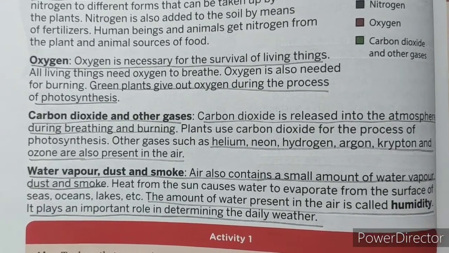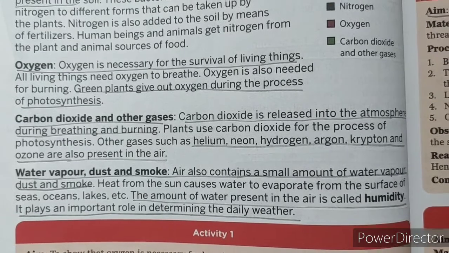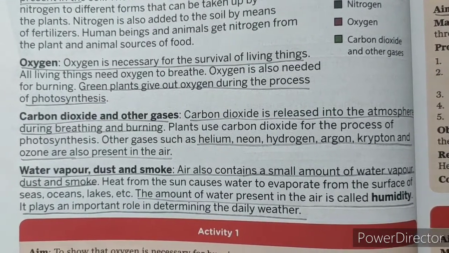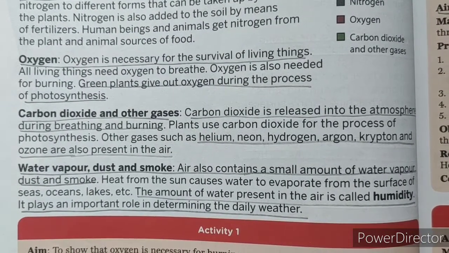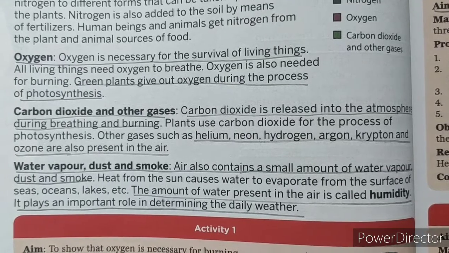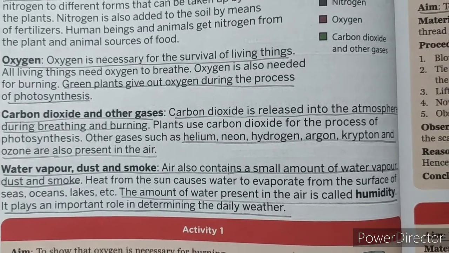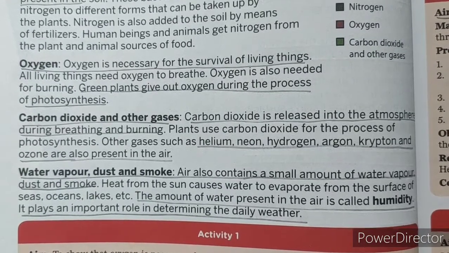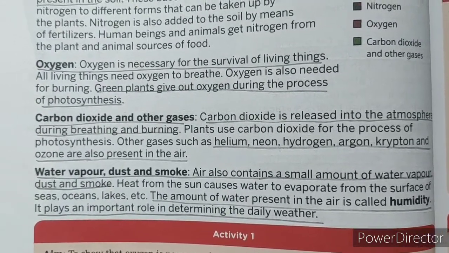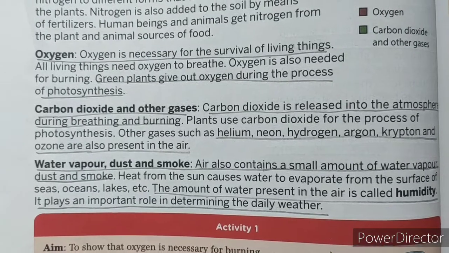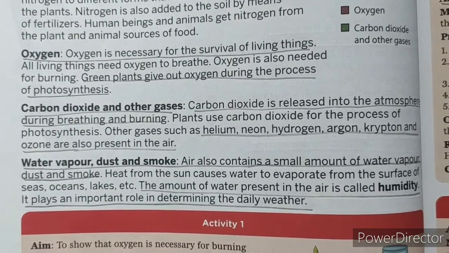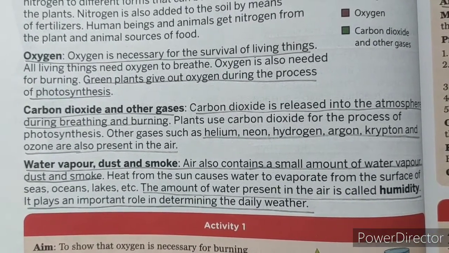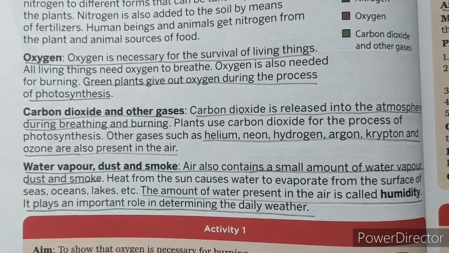Other gases such as helium, neon, hydrogen, argon, krypton and ozone are also present in the air. These are the different types of gases. Next one, what is it? Water vapor, dust and smoke. Air contains a small amount of water vapor, dust and smoke.